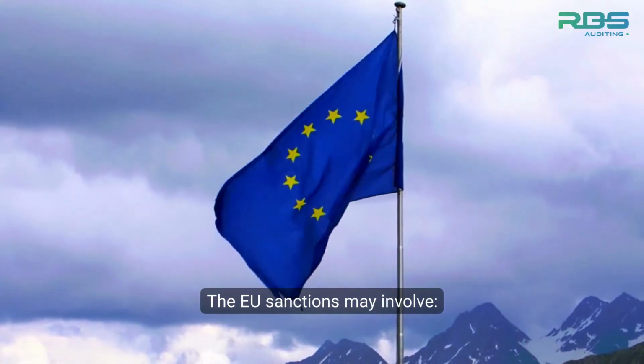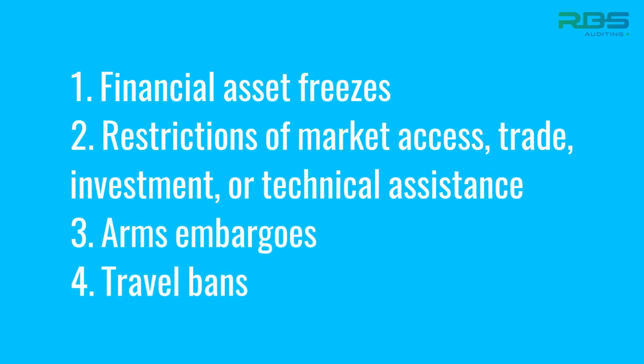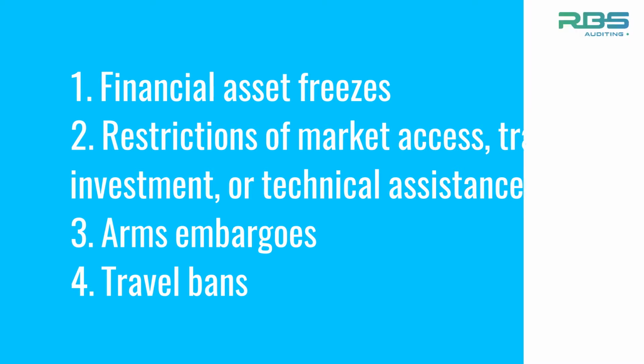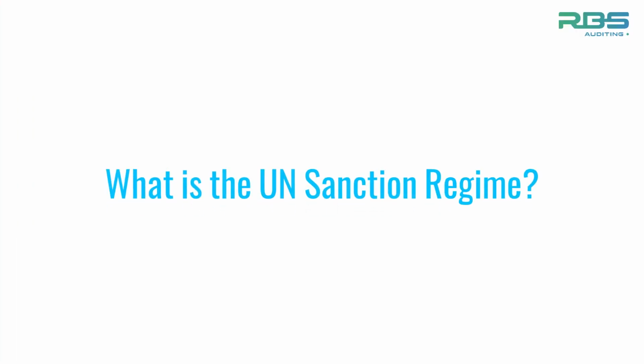The European Union sanctions may involve: Number 1. Financial asset freezes. Number 2. Restrictions of market access, trade, investment, or technical assistance. Number 3. Arms embargoes. Number 4. Travel bans. What is the UN sanction regime?